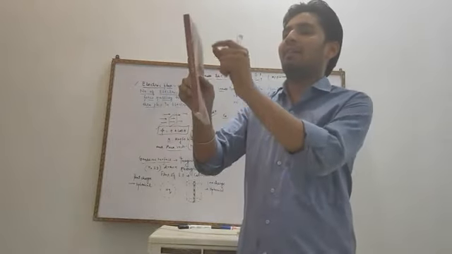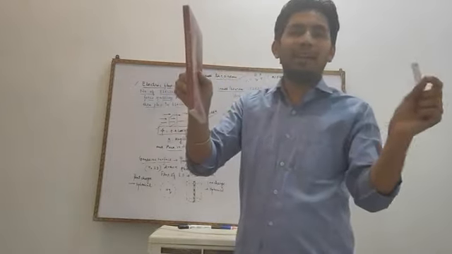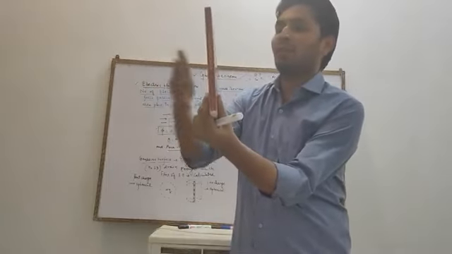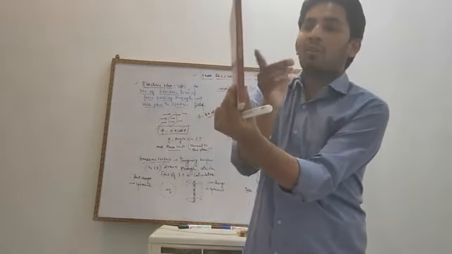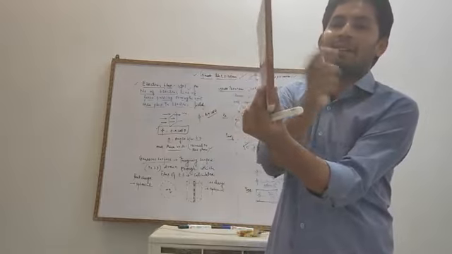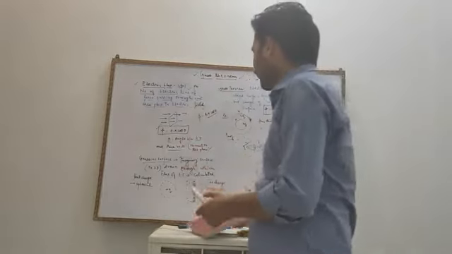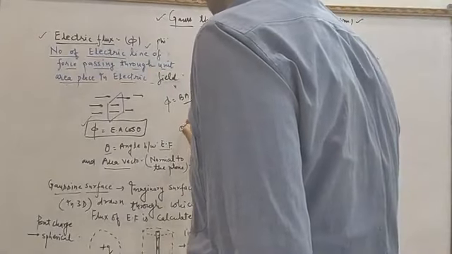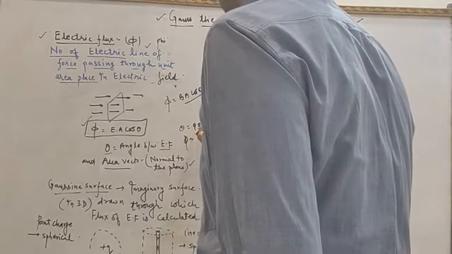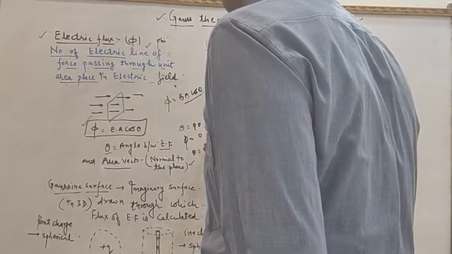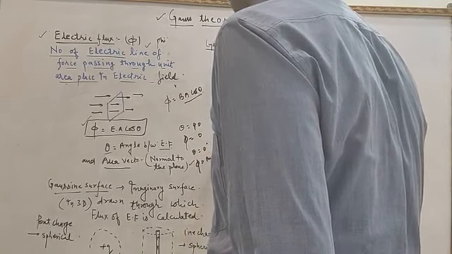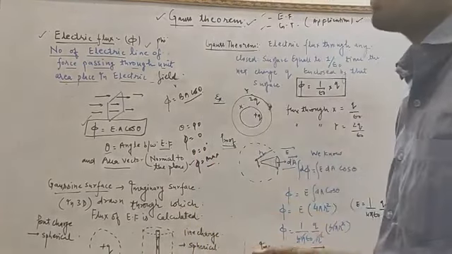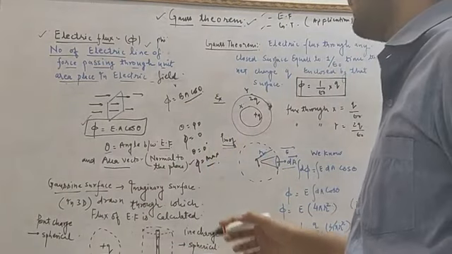You can see very easily that the area vector is in this direction, and the lines of force are again from here to here. So the flux will be maximum. If theta is 90 degrees, flux will be minimum, and if theta equals 0 degrees, flux will be maximum, because the maximum number of electric lines of force will strike the surface.